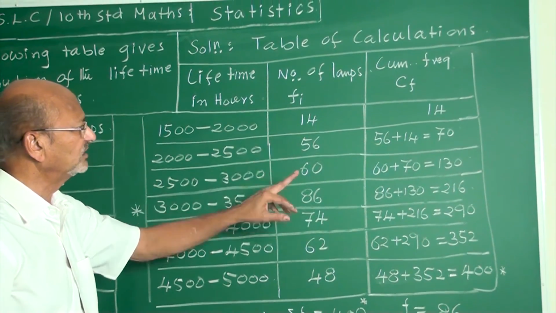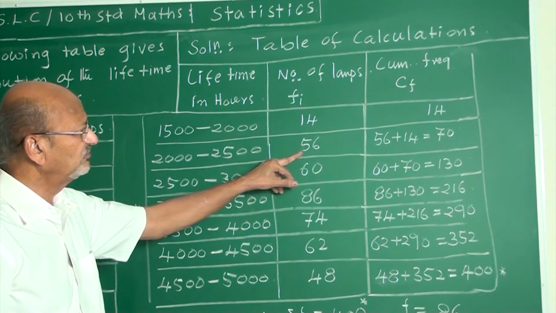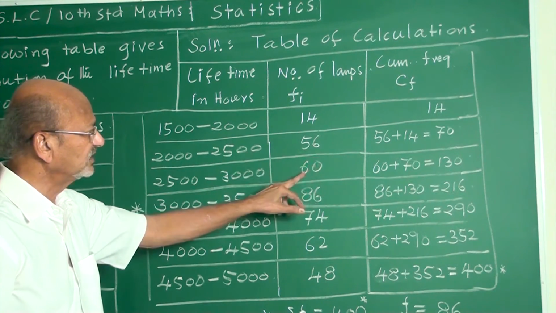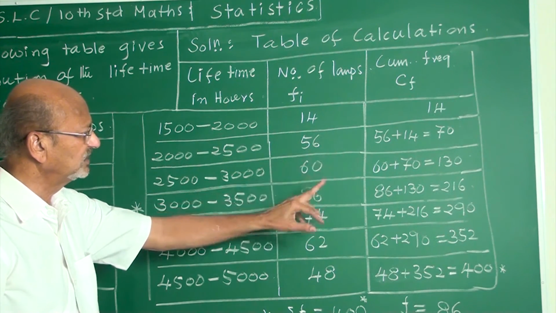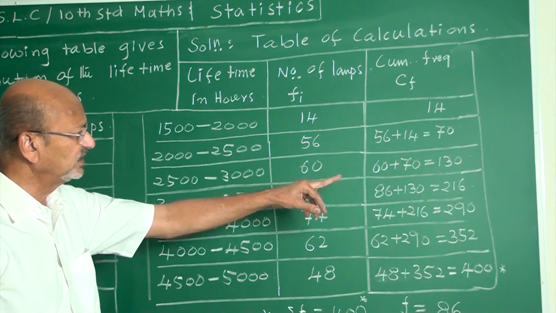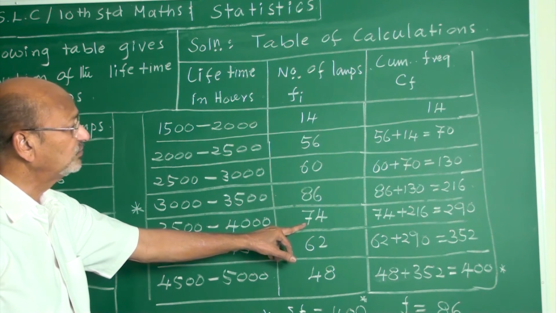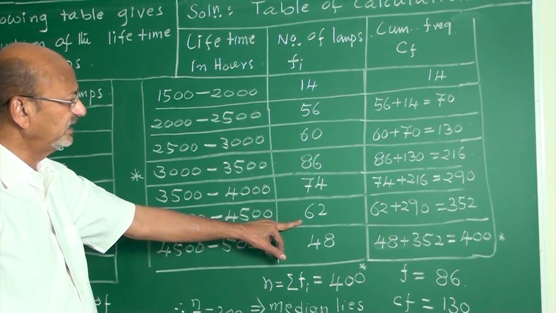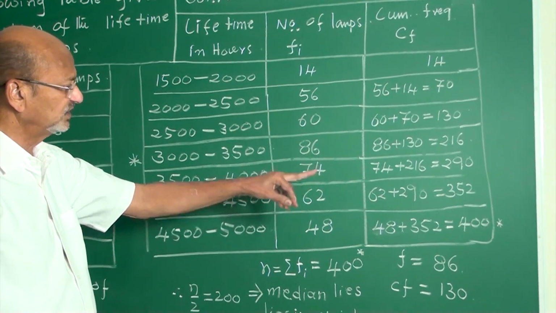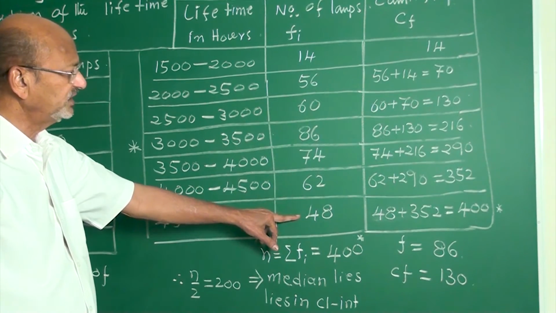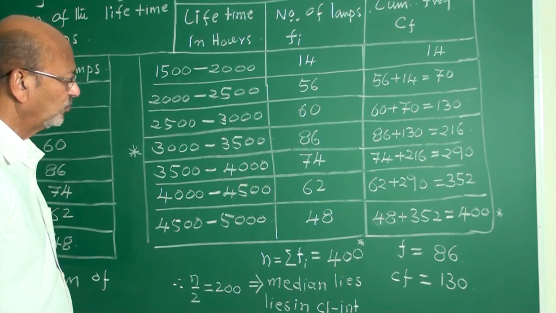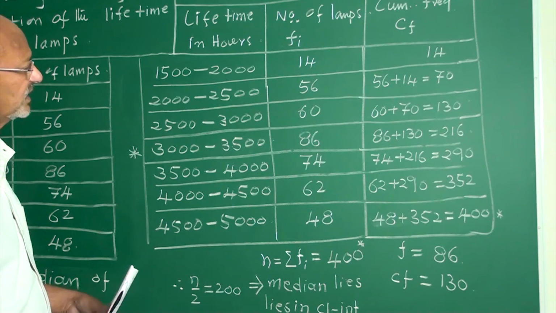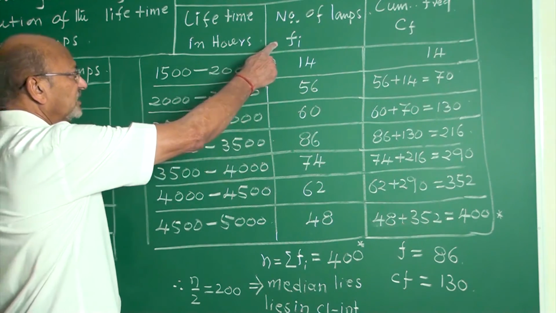First you write 14. For the second, 56 plus 14 is 70. 60 plus 70 is 130. 86 plus 130 is 216. 74 plus 216 is 290. 290 plus 62 is 352. 48 plus 352 is 400.